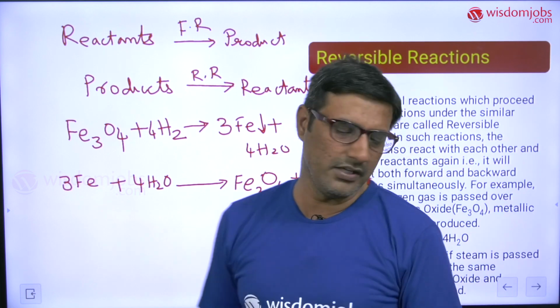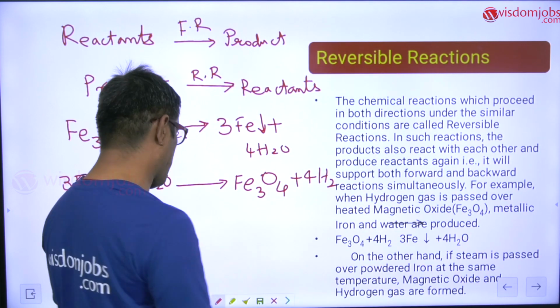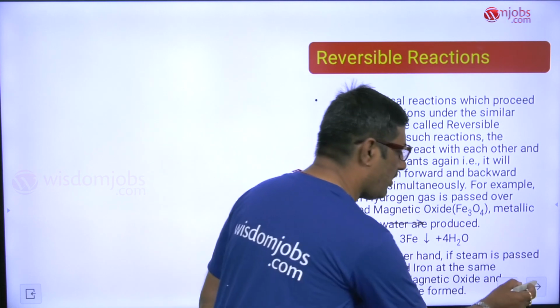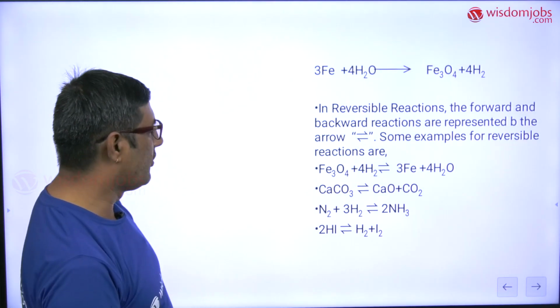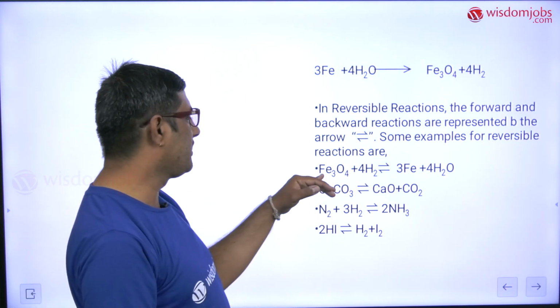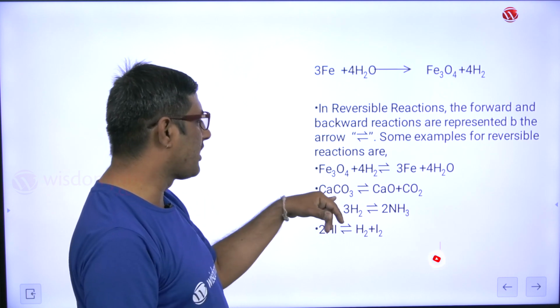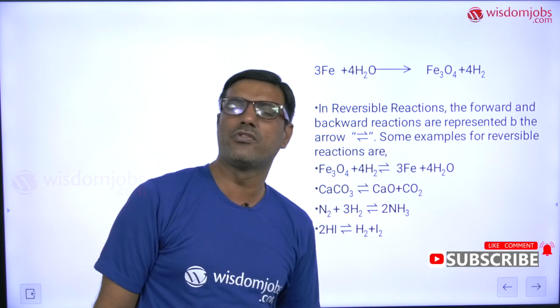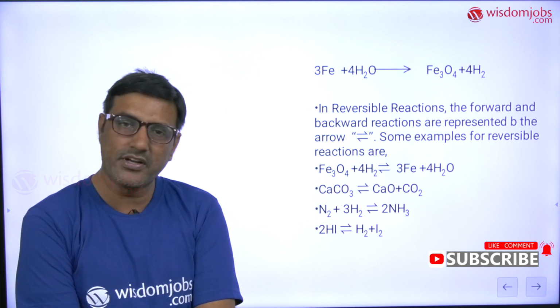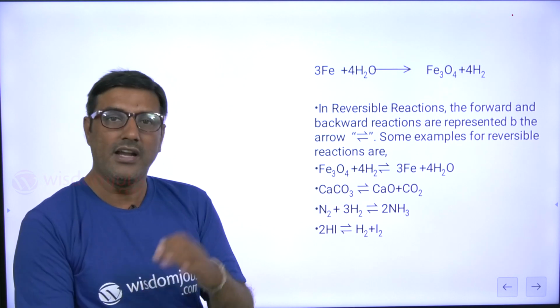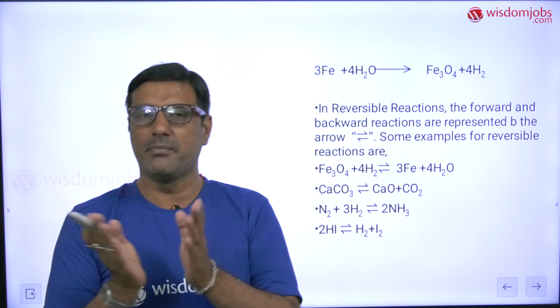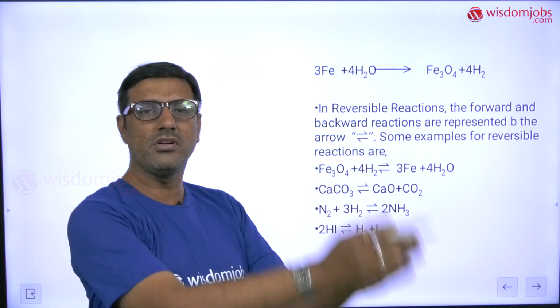So let me give you some more examples of reversible reactions. Now in reversible reactions we take calcium carbonate heated gives rise to calcium oxide and carbon dioxide, and once again calcium oxide and carbon dioxide mixed together will form calcium carbonate.